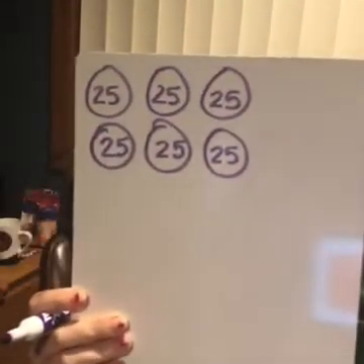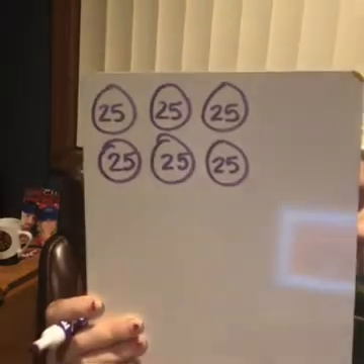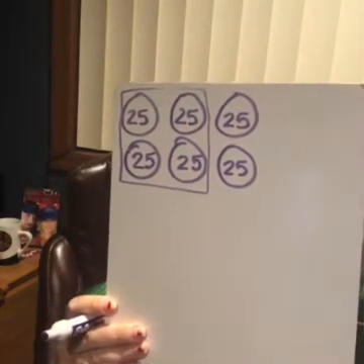So instead of drawing 25 of each one, I'm going to just put the number 25 in each one. And I'm going to talk about 2 ways on this one because I know some of you are really good with money. We can think of these like quarters. So does anybody remember how many quarters make $1? 4. So if I have 4 quarters, or 4 25s right here, that is $1, and $1 is worth 100 cents. So that is 100.